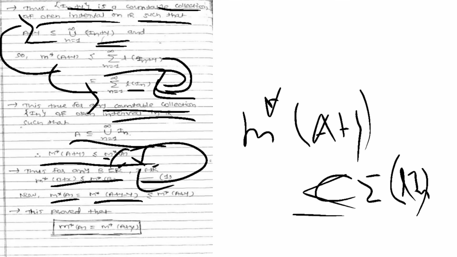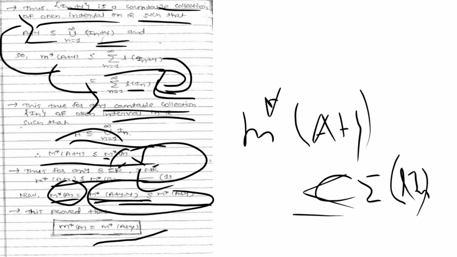Lebesgue outer measure of the set A. So I am writing A as A plus y minus y. So the Lebesgue outer measure of A, m star of A, is equal to m star of A plus y minus y. But this is less than or equal to m star of A plus y, right? So this proved that m star of A is less than or equal to m star of A plus y from here, and from here.